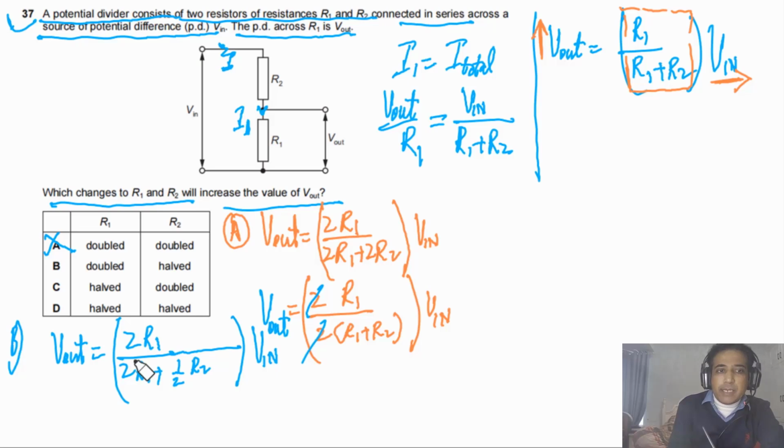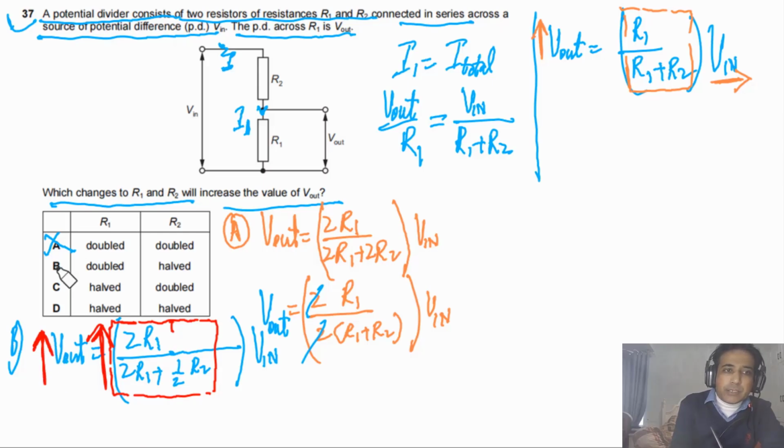So overall this increases, because the numerator increases by 2 but the denominator does not. If overall this increases, it means V out also increases. So the answer for this question is B, because V in is a constant.